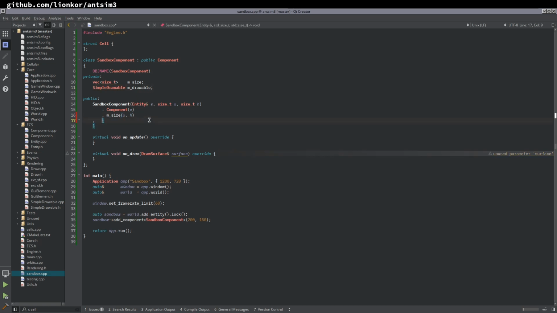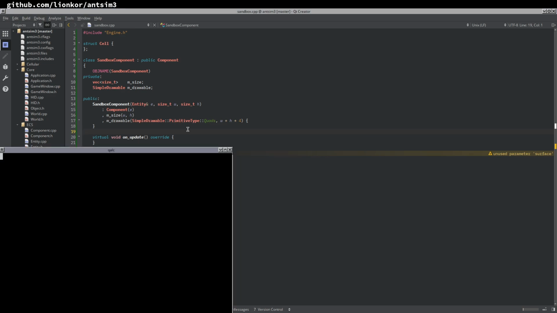We're going to copy a few things here. First of all, we want to initialize the drawable the same way. Simple drawable. As you can tell, it's 11:30 p.m. and I'm not feeling too awake right now, but it's okay. Primitive type quads, and then we do width times height times 4, because we have width times height many rectangles, and each rectangle has 4 vertices. In our case that's 1280 times 720 times 4, which is a lot of vertices. Oh, that's cool. Why is it colorful?